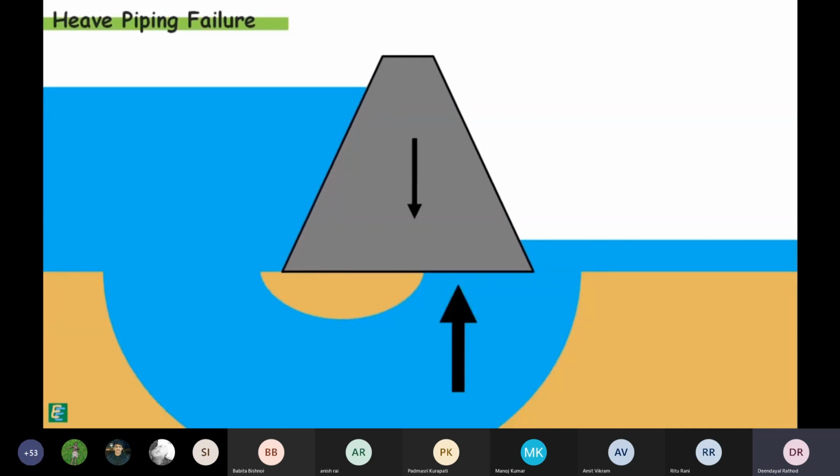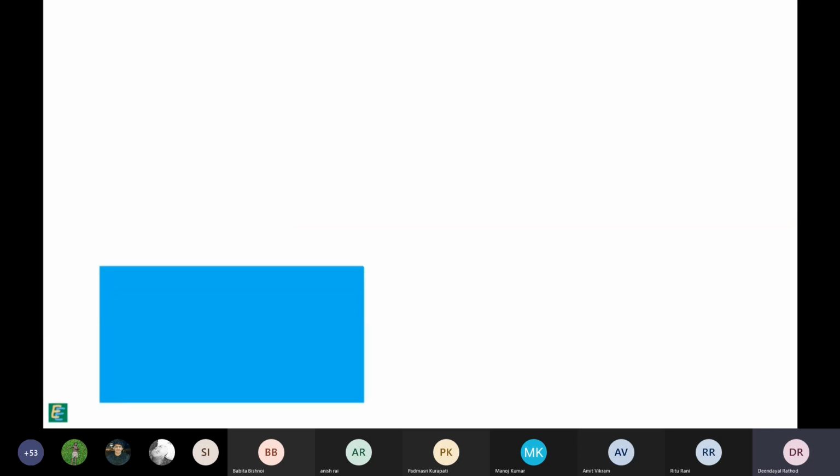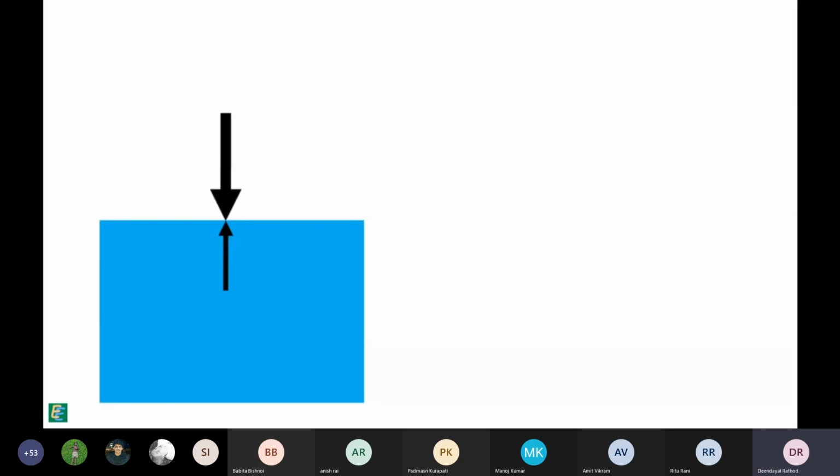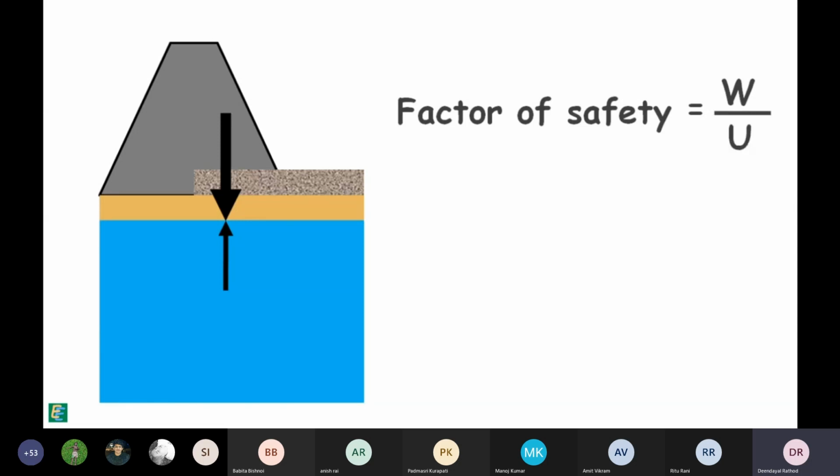To prevent backward erosion piping or heave piping failure, the upward seepage force exerted by the water on the soil particles should be less than the downward force due to the weight of the soil or structure or any other arrangement. So, factor of safety against the piping in the soil can be written as the weight of everything above, which is downward force divided by the upward seepage force applied by the water.